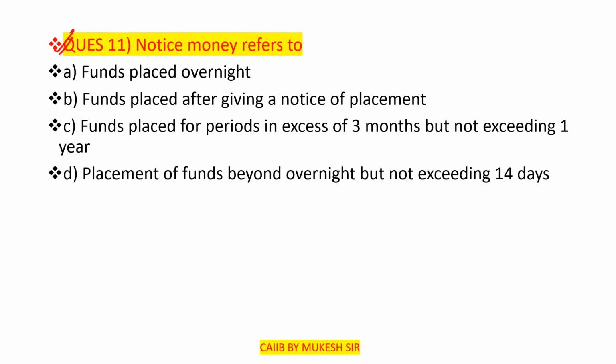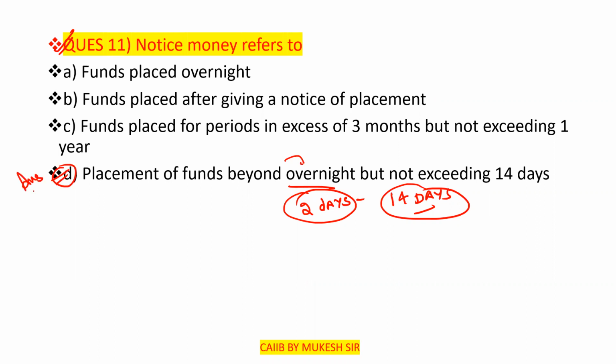That is beyond overnight, that is basically 2 days to 14 days. This is the meaning of that. That is placement of funds beyond overnight, 2 days to 14 days, but not exceeding 14 days. So option D is the correct answer here.